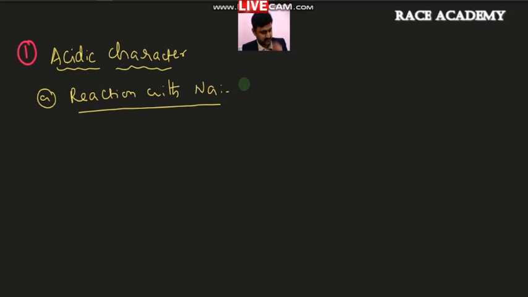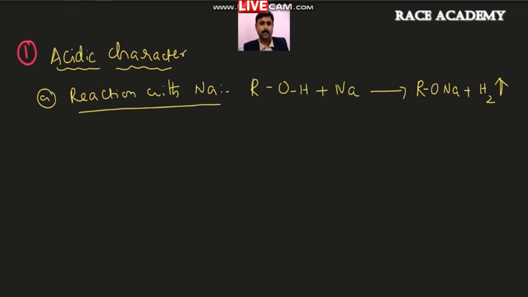acidic character. So as you know, alcohol is ROH, and if it is treated with sodium metal, then what will happen? It forms RONa. This is called sodium alkoxide, with the liberation of a gas called hydrogen gas. Okay, so this is one example. This is an indication of the acidic behavior of alcohols. That means the acidic strength of alcohols can be understood from this reaction.